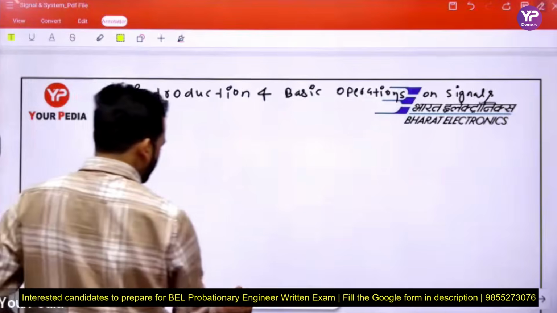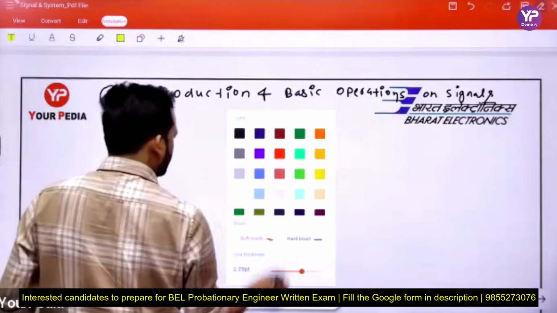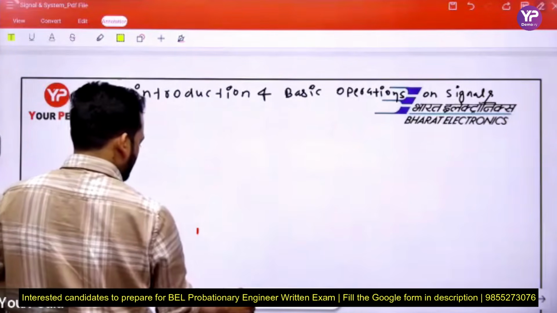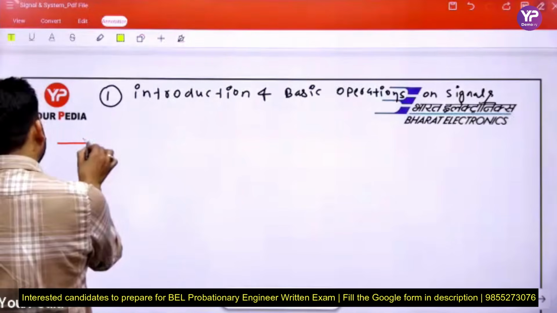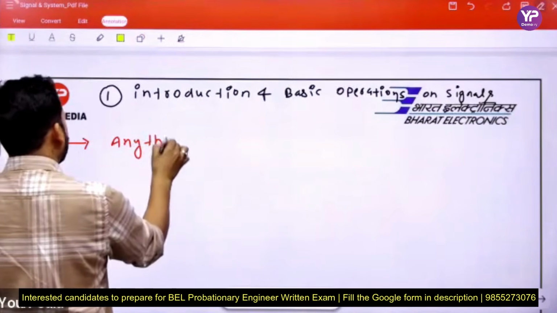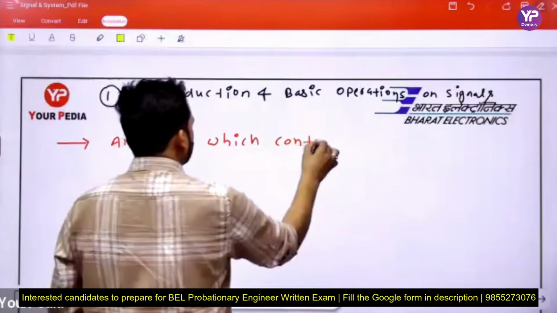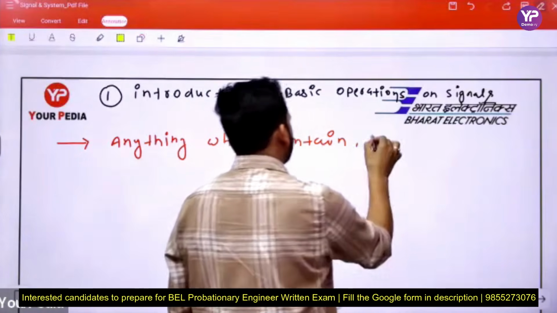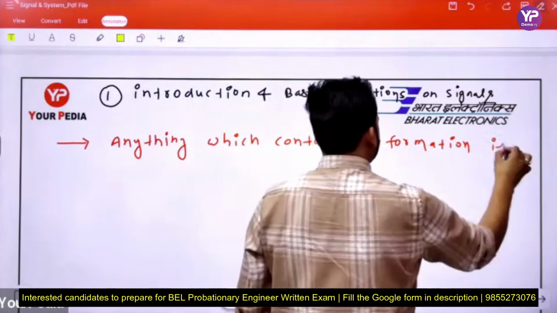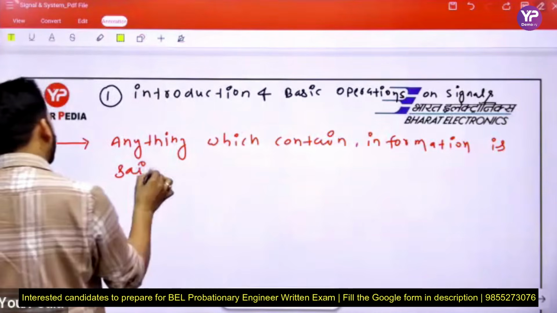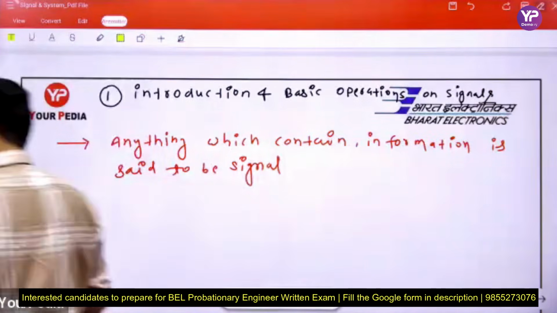See, anything which contains information is said to be a signal. Okay beta, this is the basic definition.